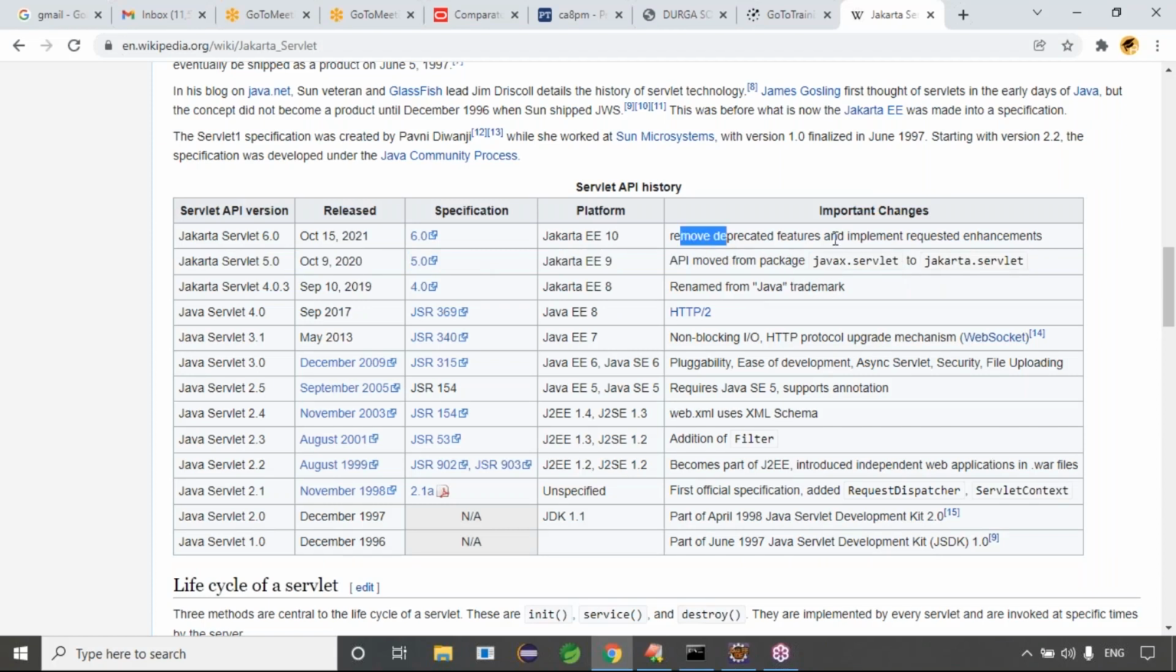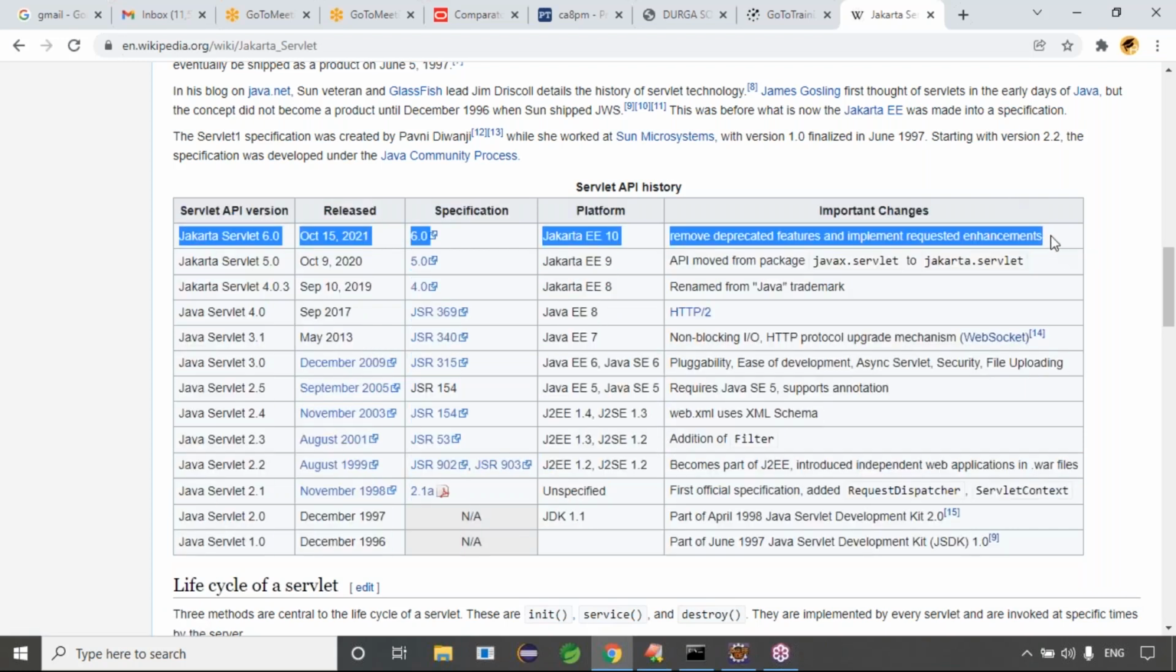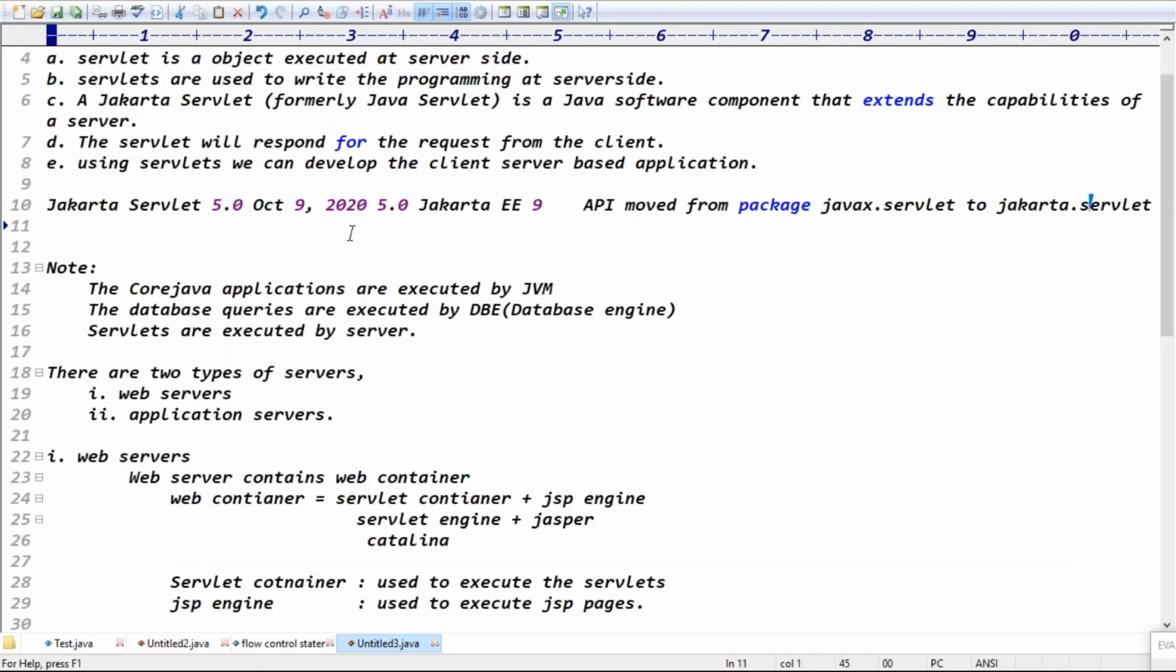Remove duplicate features and implement request enhancements. Okay, guys, the present version of Servlet is what? Jakarta Servlet 6.0, which was released in 2021, October 15th. Exactly, this is the latest version. Servlet 6.0 is the latest version.